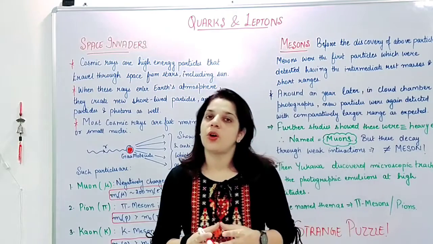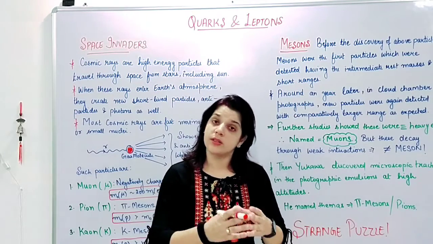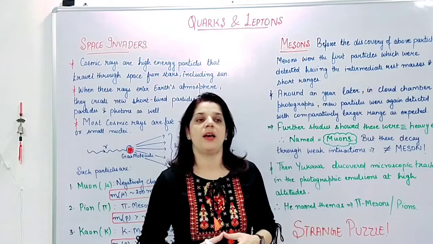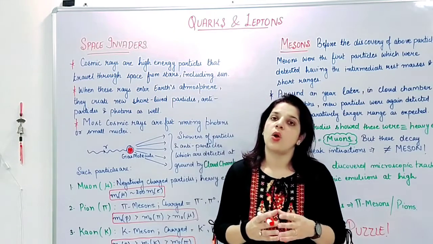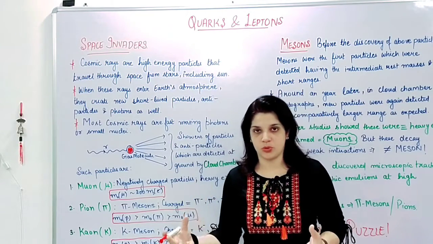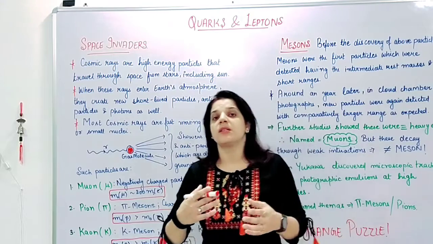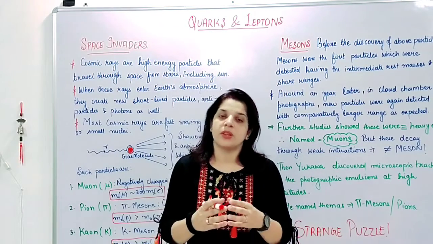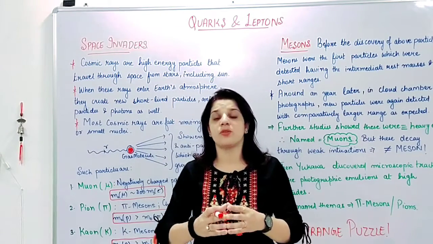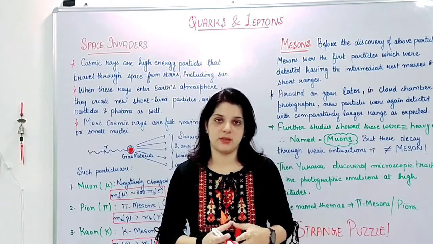See, whenever we are talking about a star or the sun, which is also a star, these stars are always radiating out photons, gamma ray photons or some other radiations also. Now these radiations comprise a large number of particles.